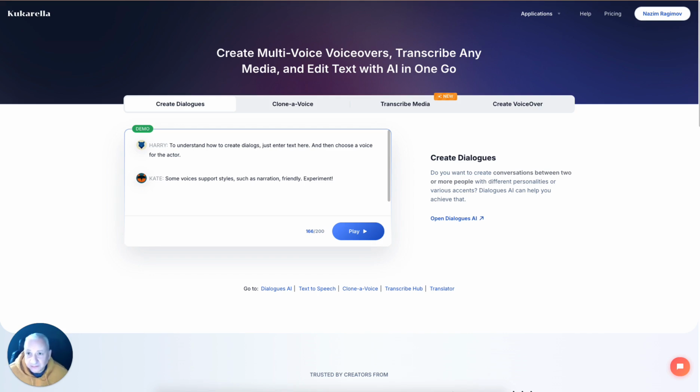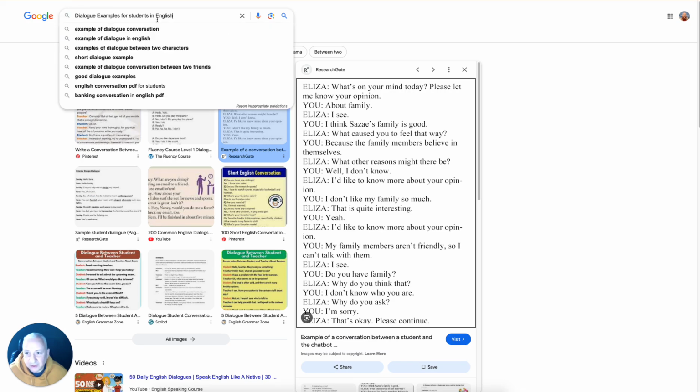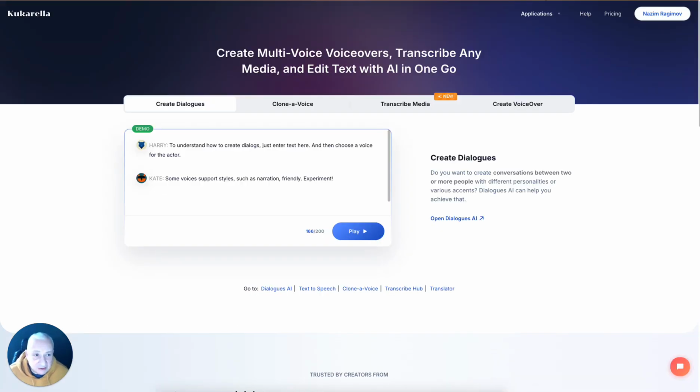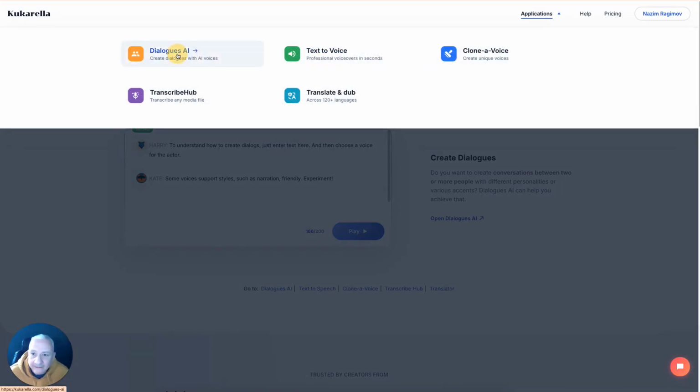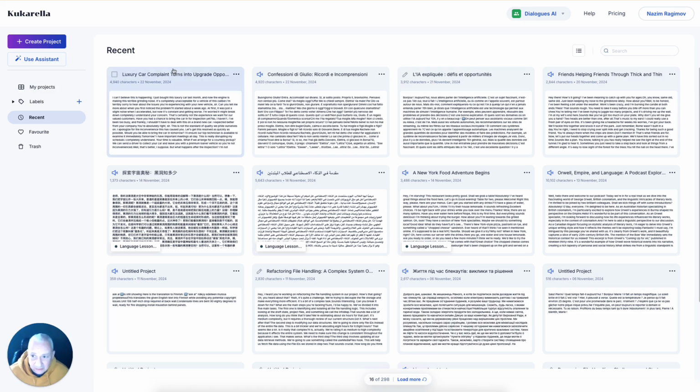What we noticed is that before our users create dialogues, they usually search for samples of dialogues. They enter searches like dialogue examples for students in English, or just example of dialogue conversation, or example of dialogue between two characters, between two friends, and so on. So what we decided to do is to add a tool that will allow creating dialogues on any topic right inside Cucurella.